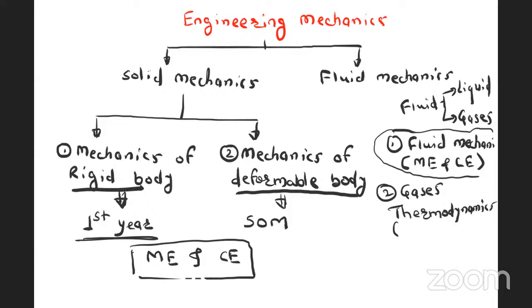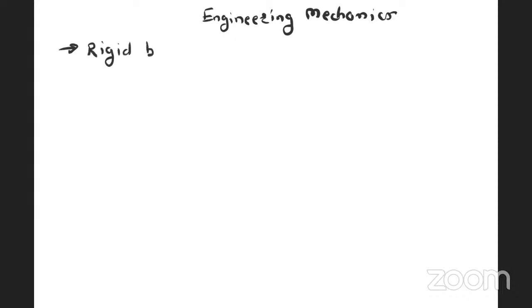Now, in this engineering mechanics heading, which I am writing here, we are going to see mechanics of rigid body, right? Firstly, we will see what is a rigid body and what is a deformable body. First, we will see the meaning of rigid body. My dear students, rigid means undeformable. Undeformable body is called rigid body.